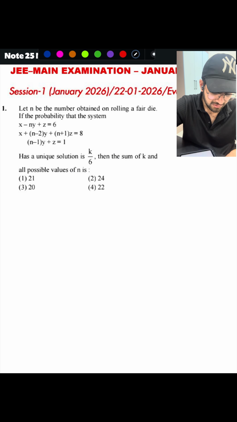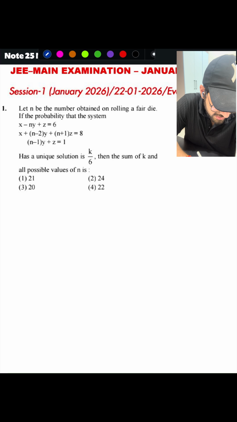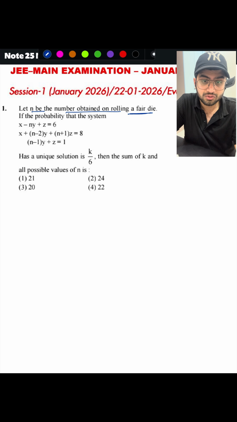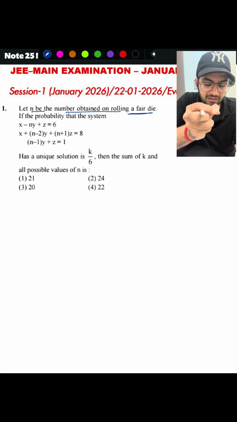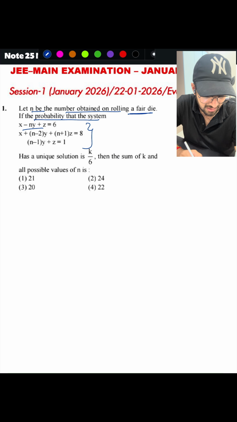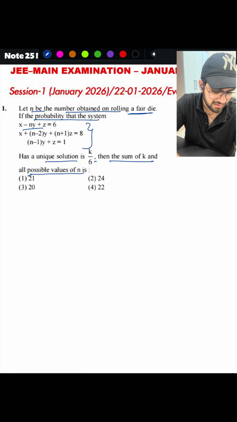So see the first question here. What is given here? Let n be the number obtained on rolling a fair die. So there is a fair die and it has been rolled, and n will be the number obtained on that particular face, right? If the probability that this system of equations has a unique solution is k by 6, then the sum of k and all possible values of n is, right?